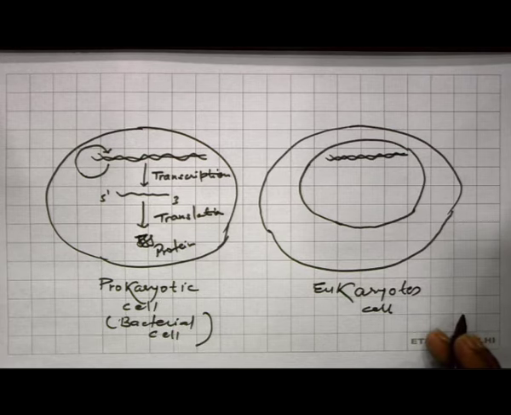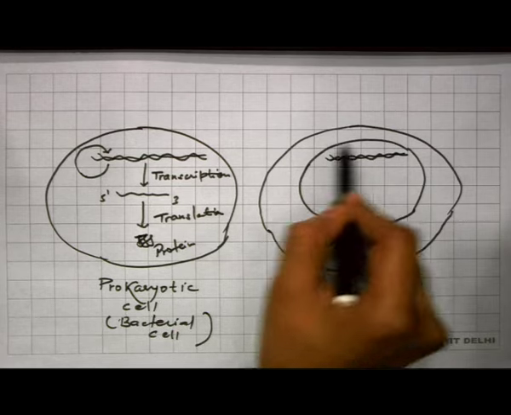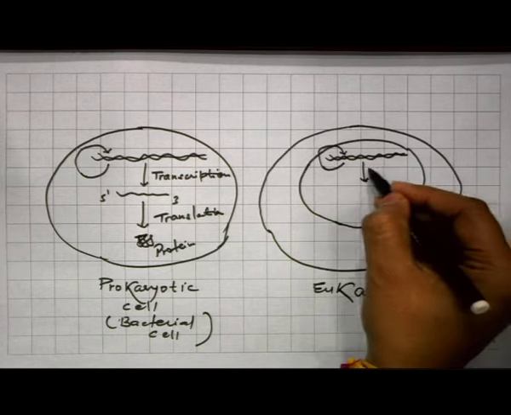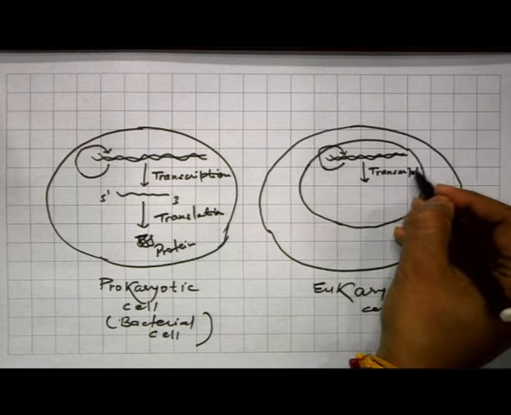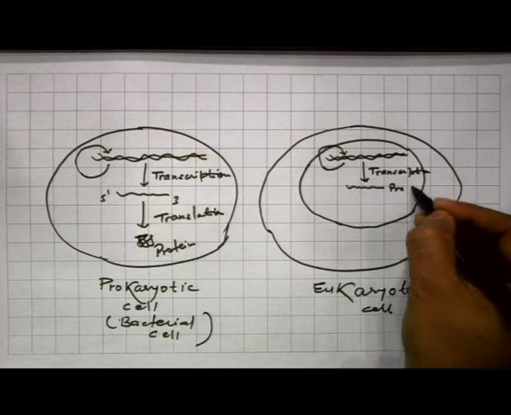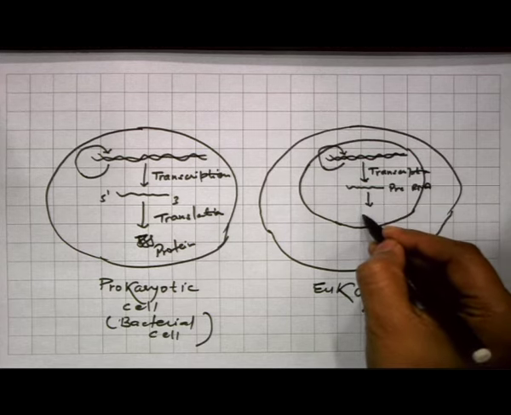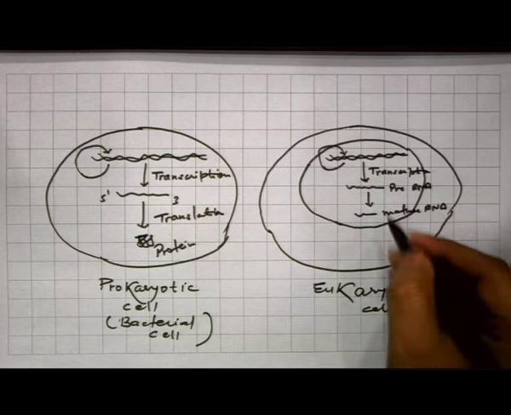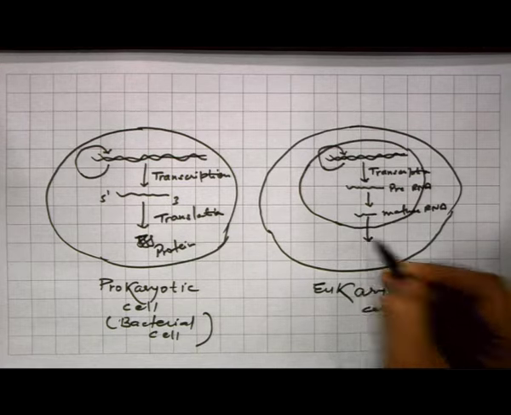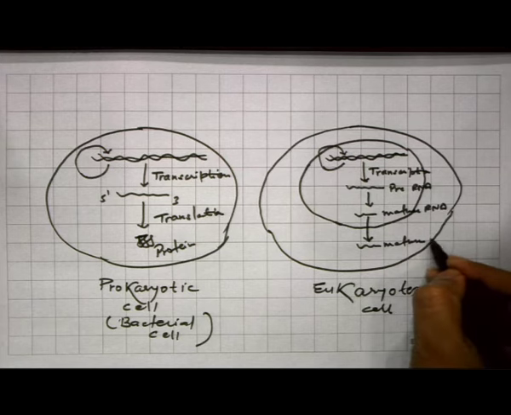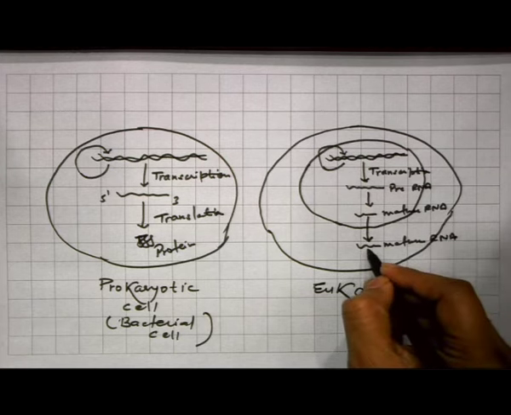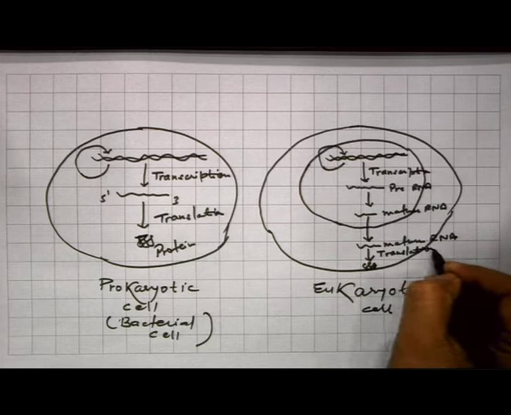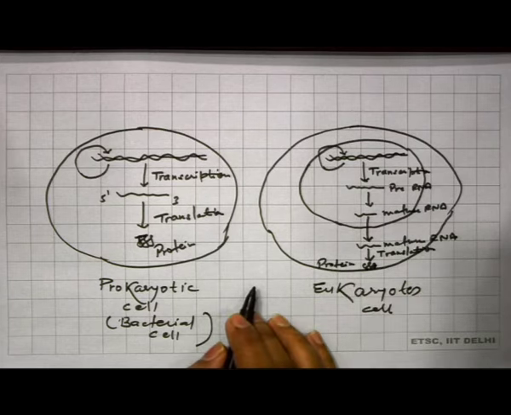But in case of a eukaryotic cell, because of the presence of nuclear membrane and nucleus, the replication process and the transcription are carried out inside the nucleus, and then this RNA is transferred to the cytoplasm, and then this RNA, if it is messenger RNA, will undergo translation to synthesize protein in the cytoplasm.